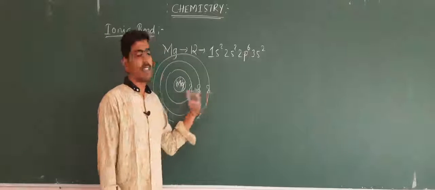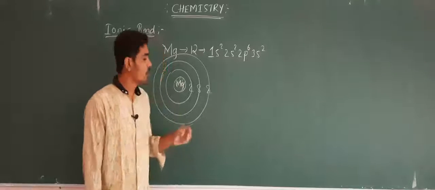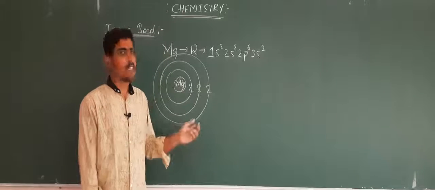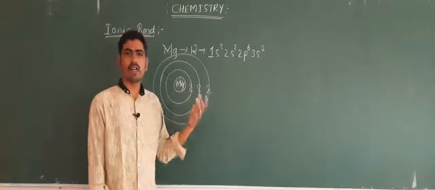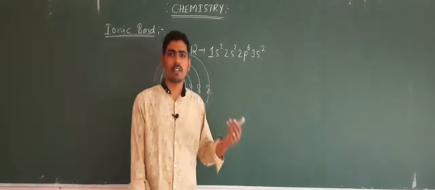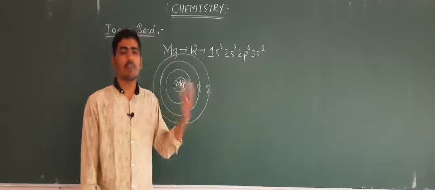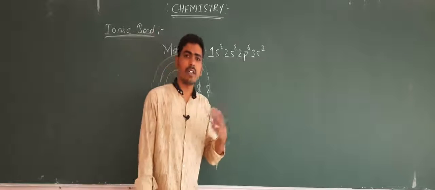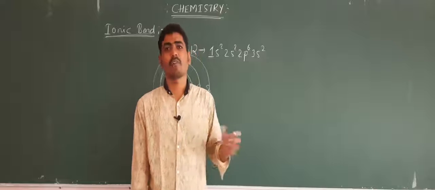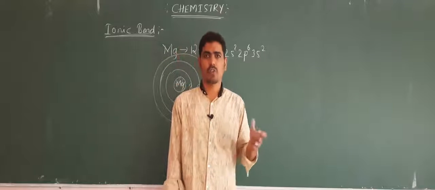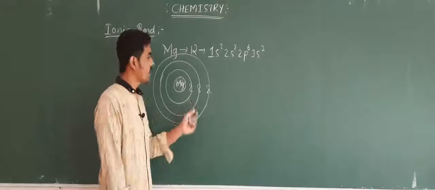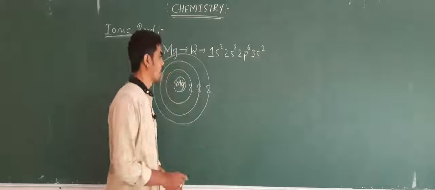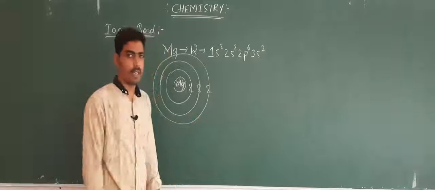Elements will lose electrons when they have 1, 2 or 3 electrons, where they can lose 1, 2 or 3 electrons. If there are 4 electrons, then it will share the electrons and form a covalent bond in most cases. Now, it has only 2 electrons, so it will lose 2 electrons and give them to another element.